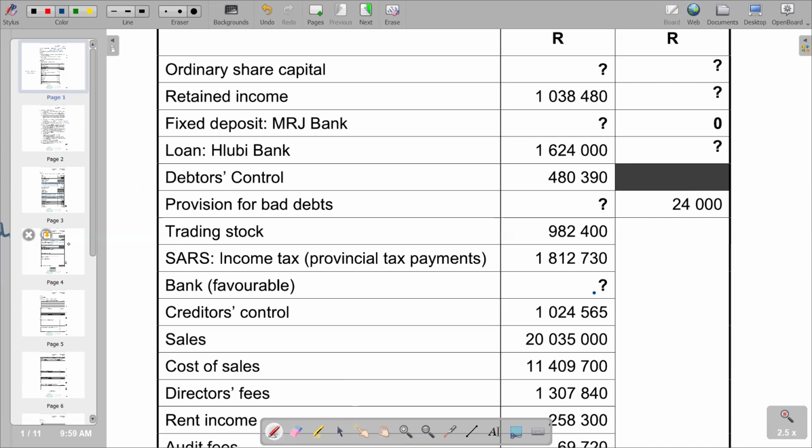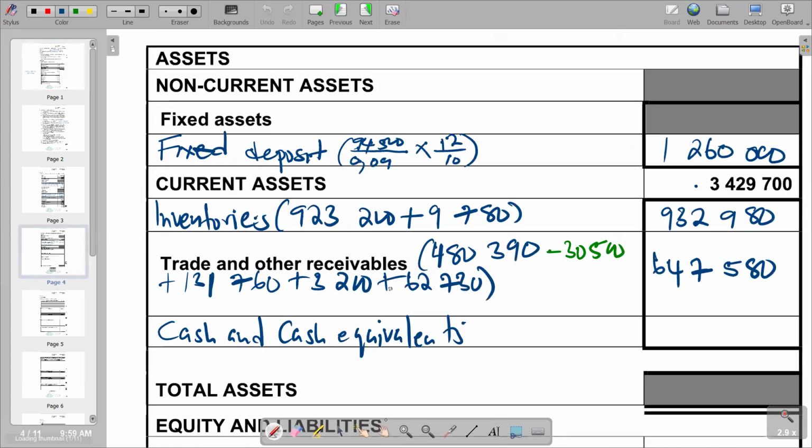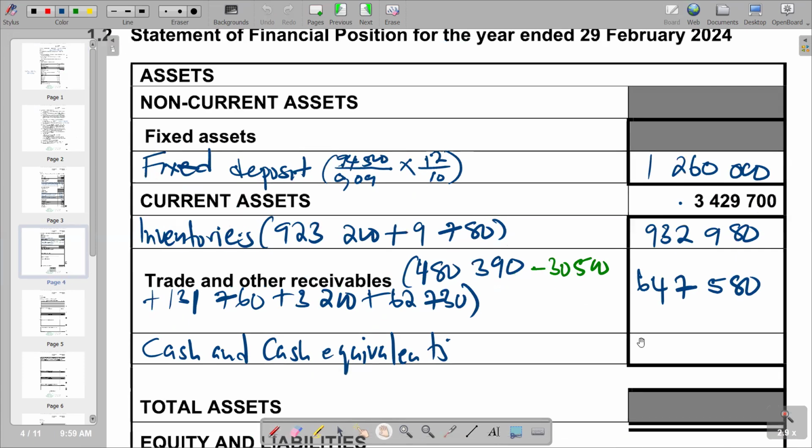But if you go to our answer section, you'd see that we are already given the total for current assets. So to get the cash and cash equivalents, we are saying 3,429,700 minus 932,980 minus 647,580, and then the balancing figure is one million 849,140.